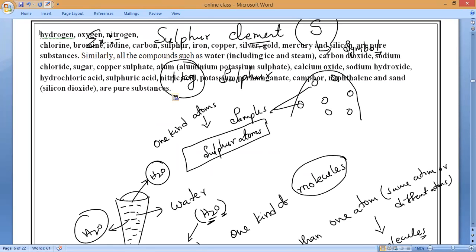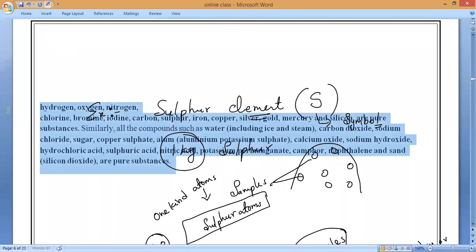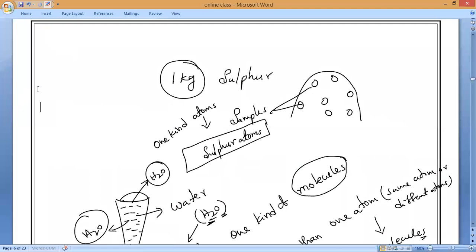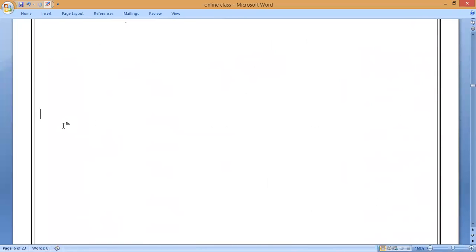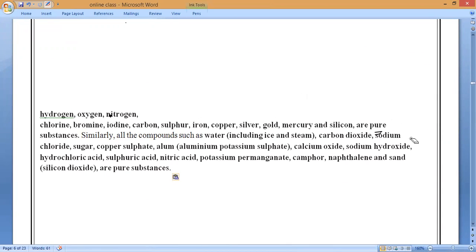You can take hydrogen, oxygen, everything you can take. It is all pure substances only. You can notice so many examples which I am showing you.